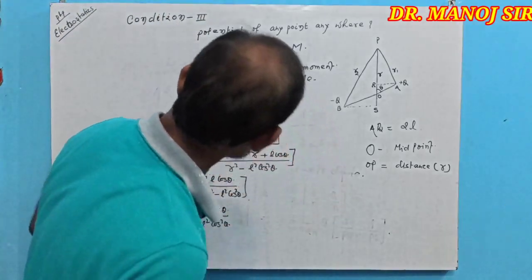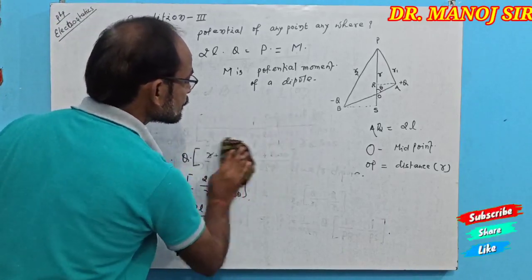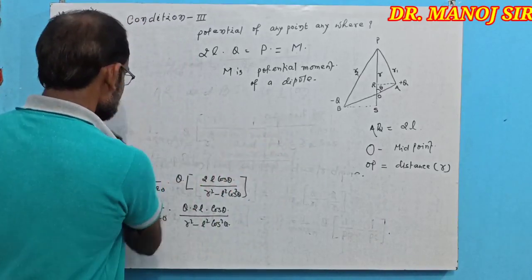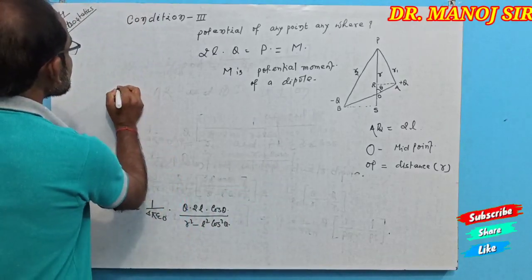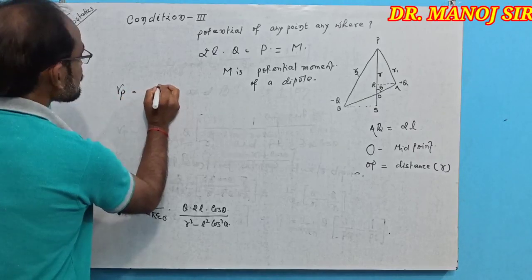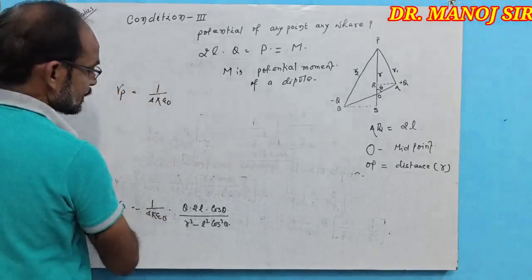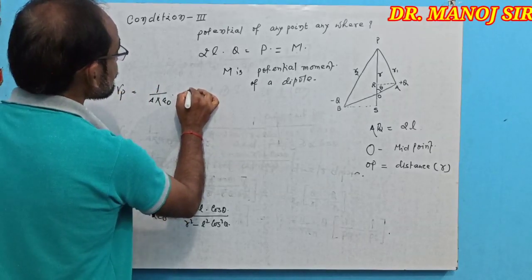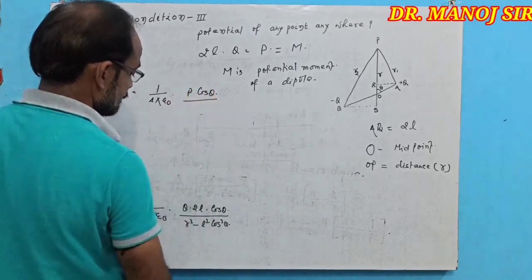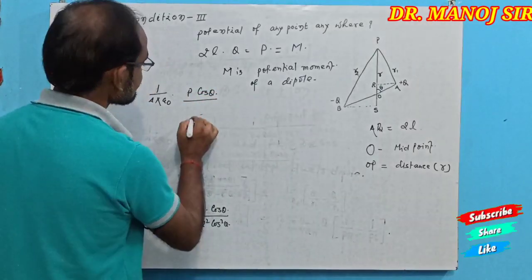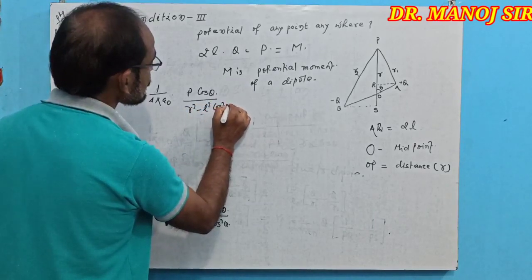Therefore, we come to the last expression. Vp equal to 1 by 4 pi epsilon naught into P cos theta upon R square minus L square cos square theta.